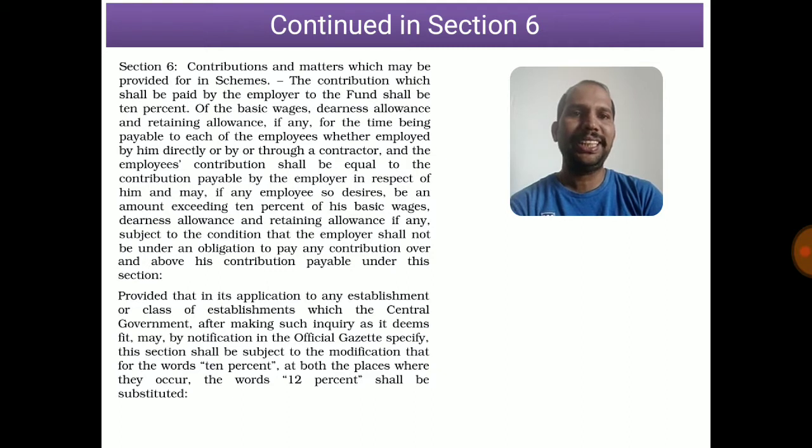Then they are covering dearness allowance, which was excluded in 2B2, but then they brought it in here. And then retaining allowance. Retaining allowances are allowances given in seasonal industries like the sugar industry, which runs seasonally. To retain their employees, they keep giving some allowance which is called retaining allowance, and that is covered under the basic wages definition of the PF Act.